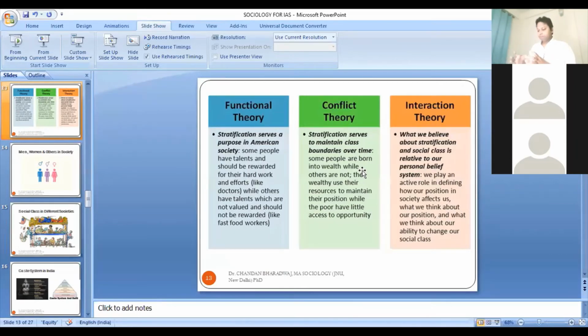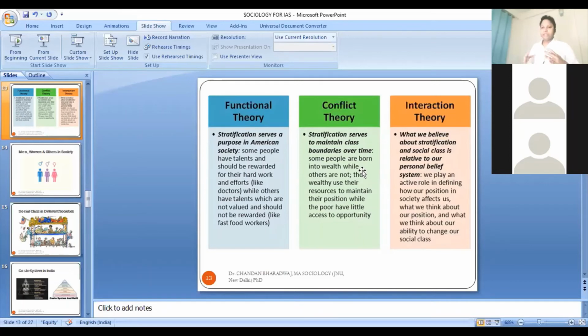As in the human body, you have different organs. Each organ has a certain kind of function. Your liver has a specified function, your kidney has a specified function, and they all are working in collaboration, in association with each other, so that they can maintain a functional body.